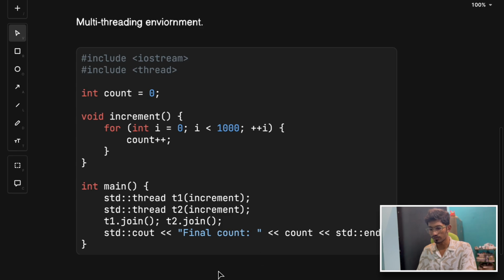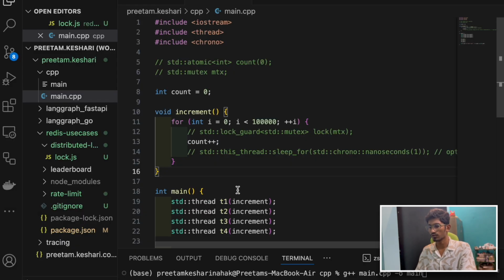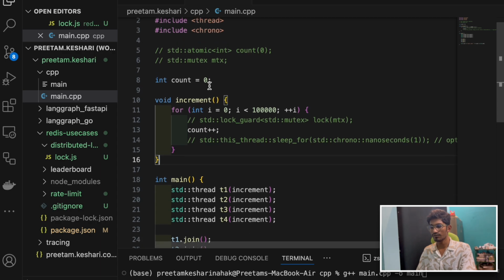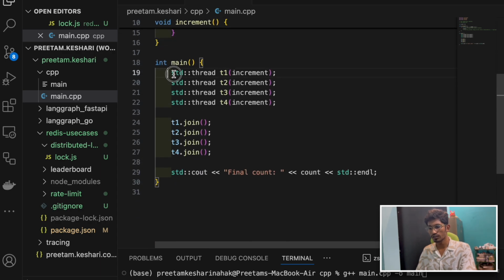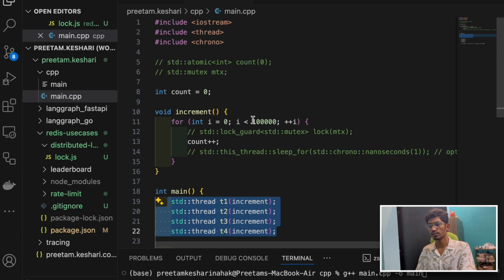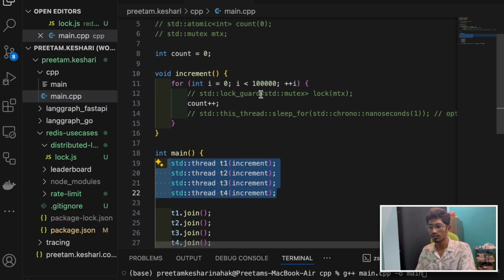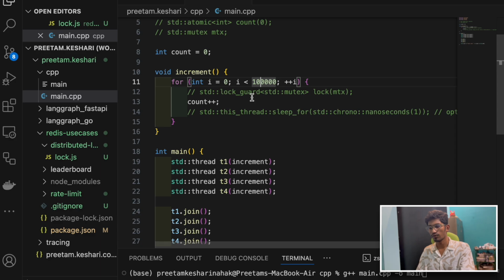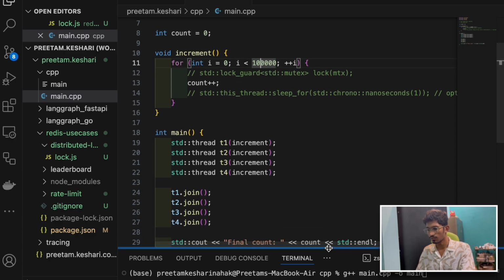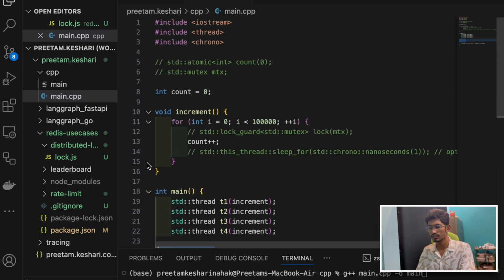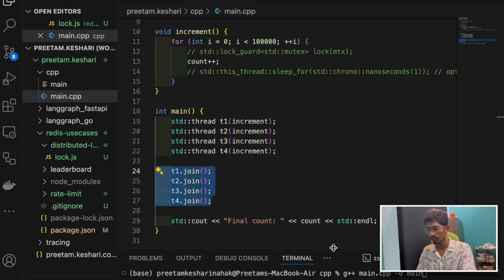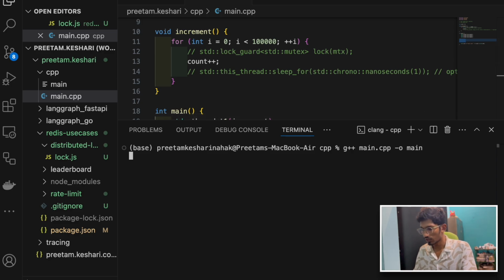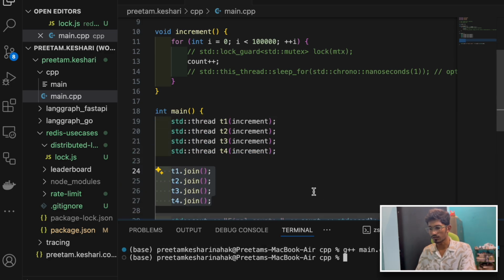Just to verify this argument, we'll run a program locally in our code. I've written a C++ code where we have 4 threads. I've not taken 1000 because with a smaller number, sometimes the first thread executes completely even before the second thread starts to execute. That's why, in order to simulate this environment of unsafe count plus plus, I've taken a larger value of i, and we have 4 threads. Now we compile this program, and we are joining all the threads, and this is how a multi-threaded environment looks like.